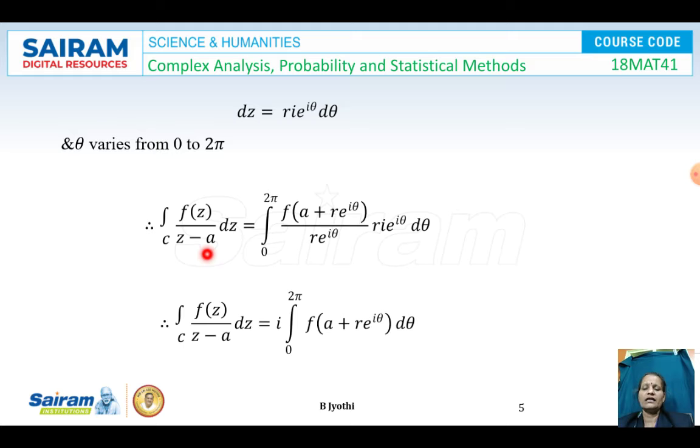Therefore, the integral along C of f of z by z minus A into dz will be equal to the integral from 0 to 2 pi of f of A plus r e power i theta divided by r e power i theta, into r e power i theta times i d theta.